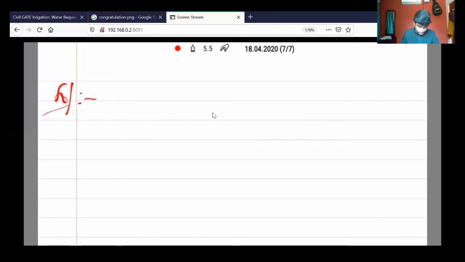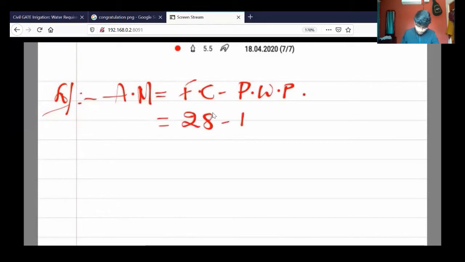We know that from the definition, the available moisture is equal to field capacity minus permanent wilting point, right? So what is the available moisture? The field capacity is 28, permanent wilting point is 13. So available moisture percentage is 15%. Now let us assume that readily available moisture is 80% of the soil. They said to assume some values if required, right? So we are assuming that